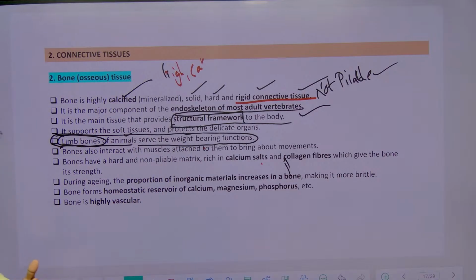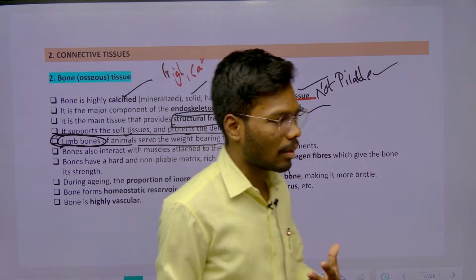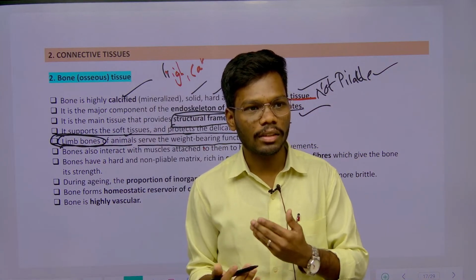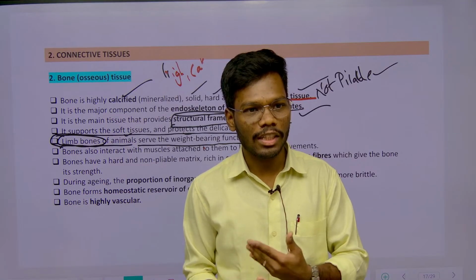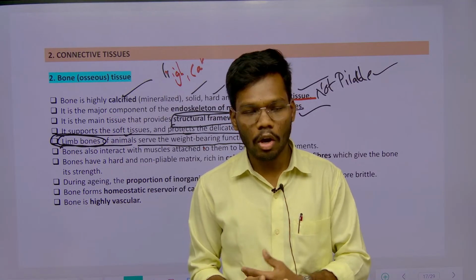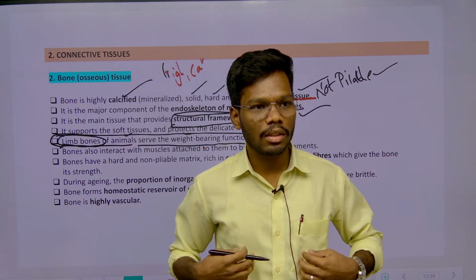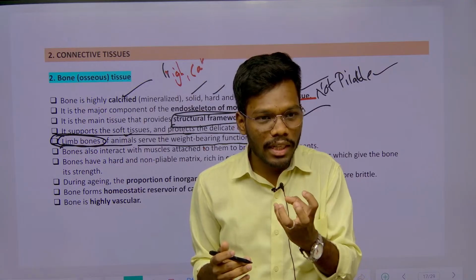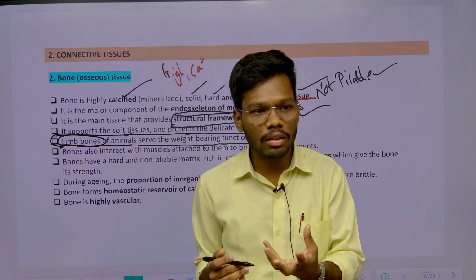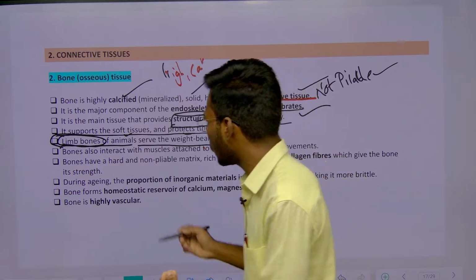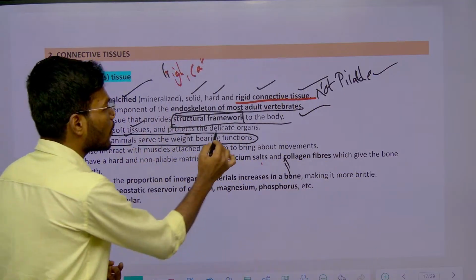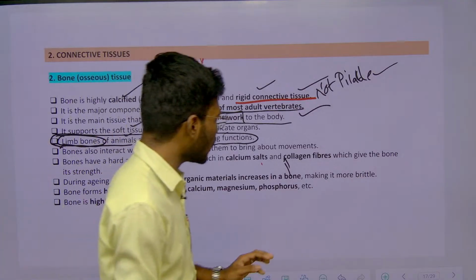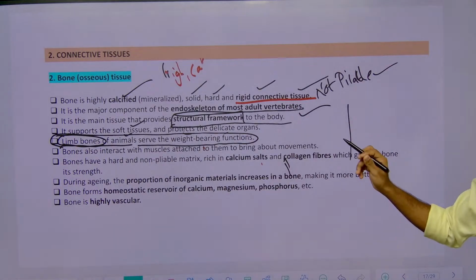For example, in my abdominal cavity or this chest cavity, there are lungs, there are heart, and the digestive system, and liver, and spleen. All the different types of organs are present. All these organs are protected by this rib cage, right? And also my brain is there. My brain is a delicate organ, and it is protected by the skull. So this bone is protecting soft tissues and some delicate organs also. That thing you need to remember, right? That was only given in NCERT.